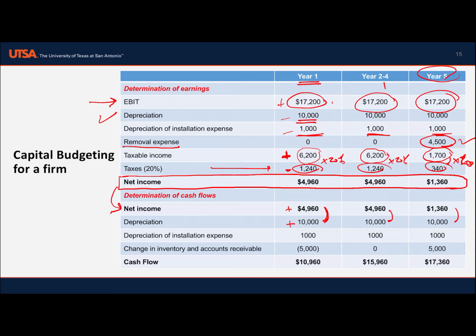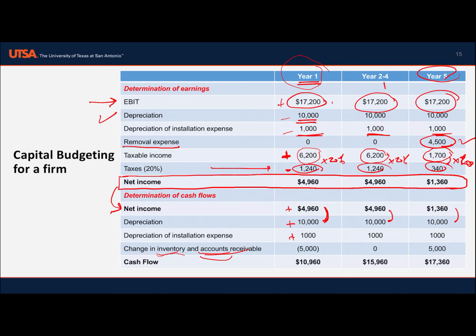Then we account for the change in inventory and accounts receivable. In the first year, as you remember, the company increased inventory and accounts receivable.